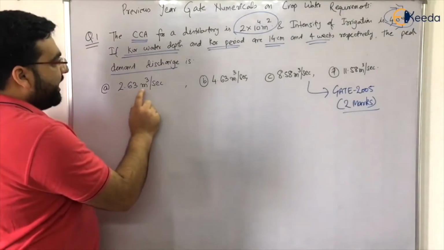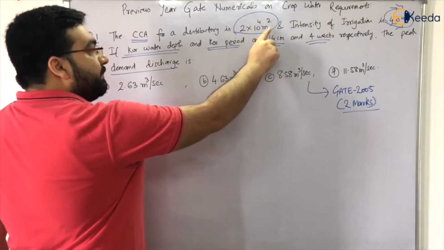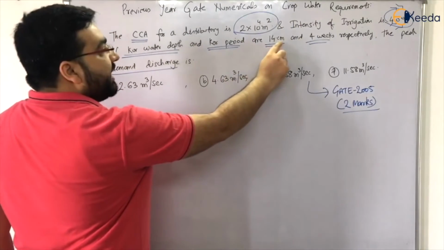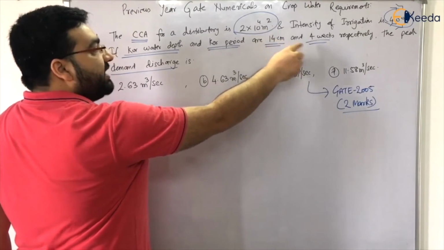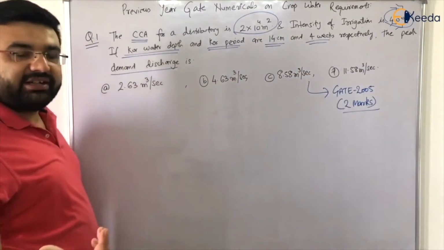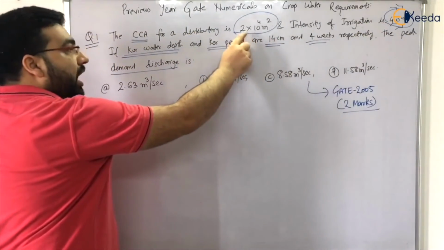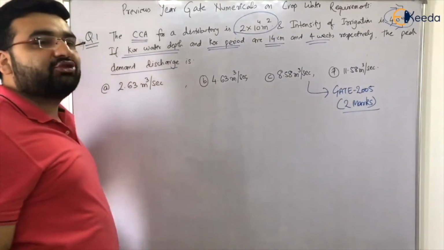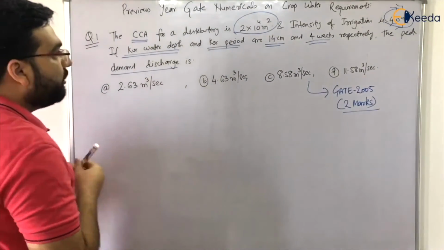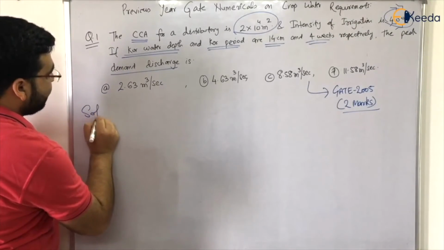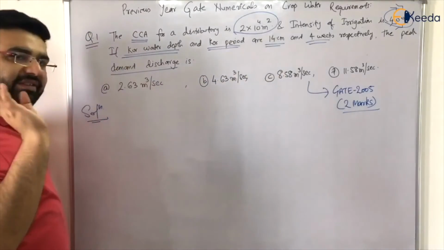For example, it is meter cube per second. So this is meter square. I have to multiply with another meter. So another meter I can get from here, 14 divided by 100 will be 1 meter. So it will be meter cube. And time I will be getting from 4 weeks, in seconds, right? It will be simple. And 40% irrigation means of this area only 40% has to be irrigated. Intensity of irrigation means that, right? So let me explain how this numerical has to be solved. A similar numerical came in GATE 2007 also, only values were changed, everything was same, right?